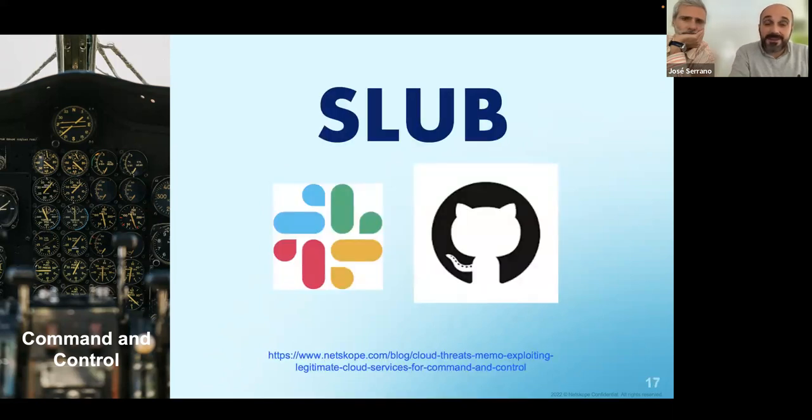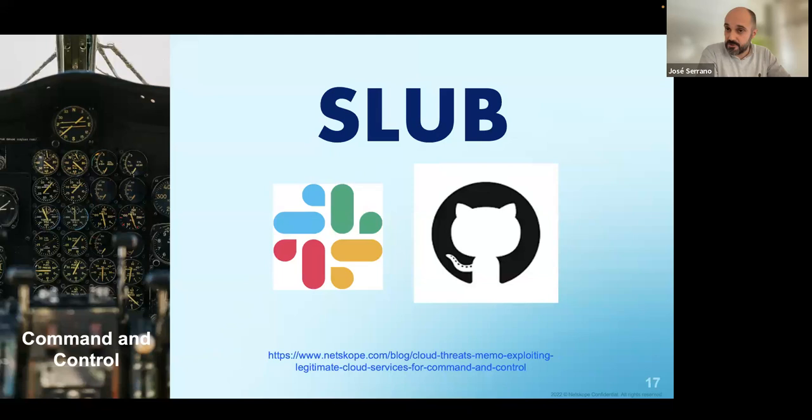And one of the really cool examples that I wanted to show you is something that we are seeing in almost every customer, and we call it SLAP. And basically SLAP is the mixture between Slack and GitHub.